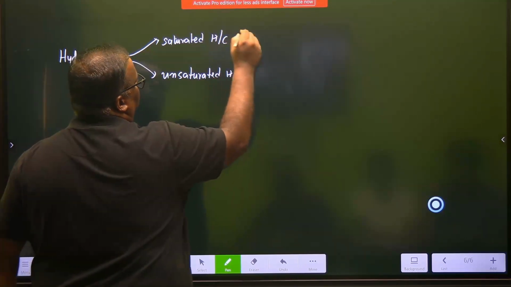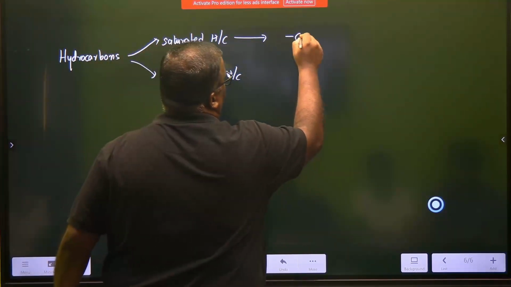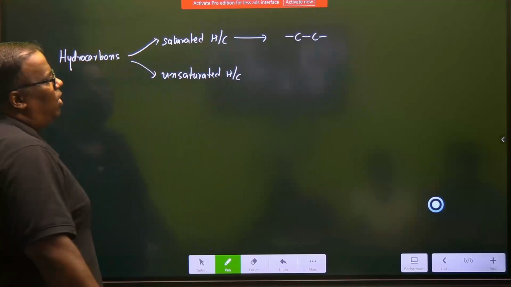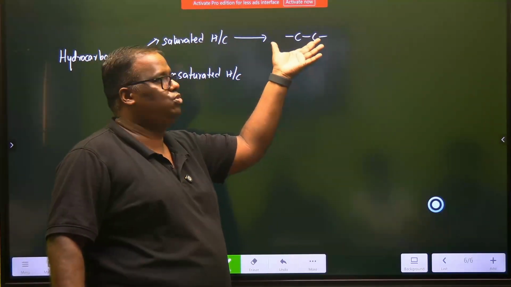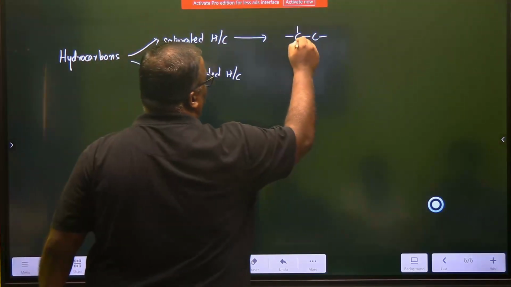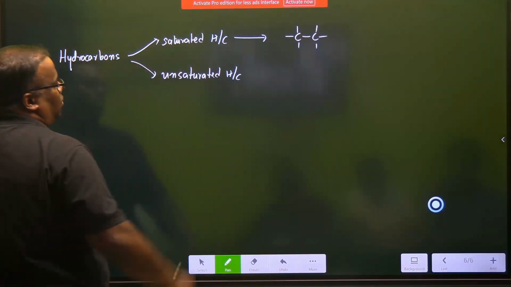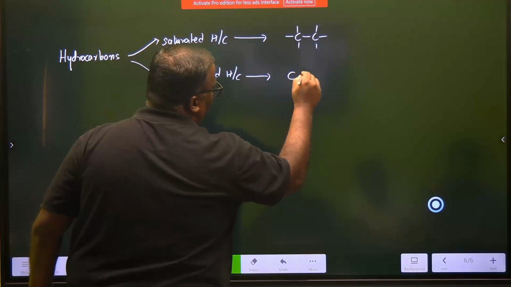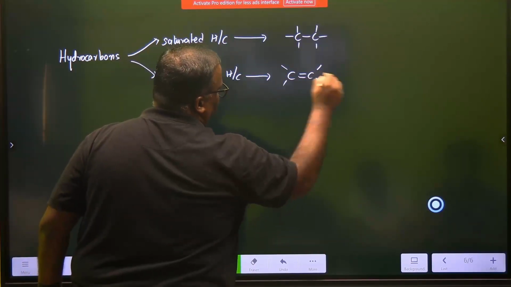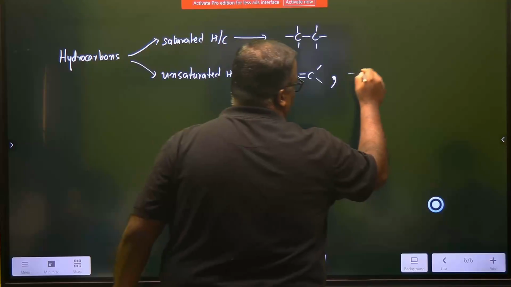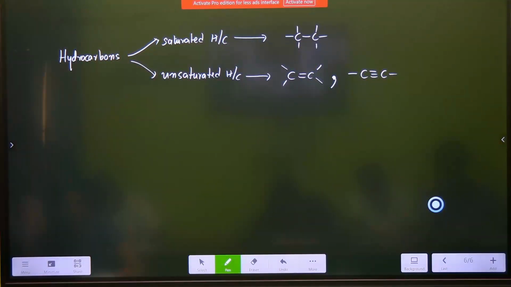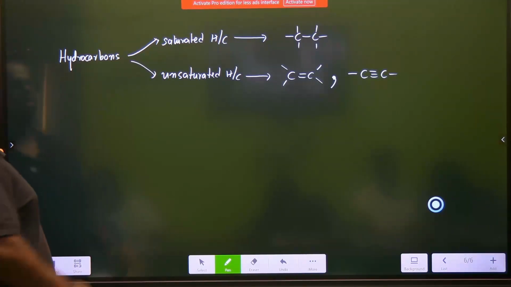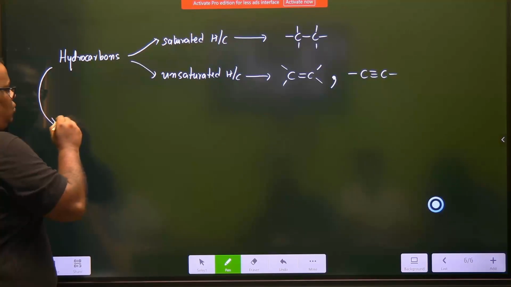Saturated hydrocarbon. This carbon-carbon single bond. Sir, why are you not showing the other valencies? This is not to show valencies. This is just to show how the carbon-carbon linkage is out here. What about this? This can be a double bond. In this case, it's like this. And in this case, it is. Okay. So hydrocarbons can also form chains.